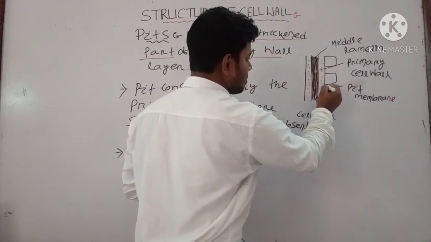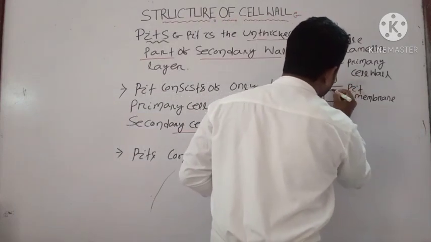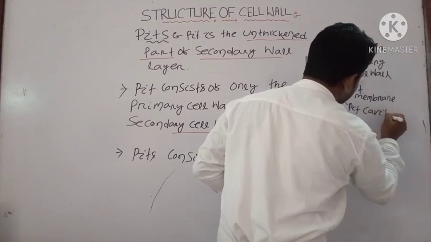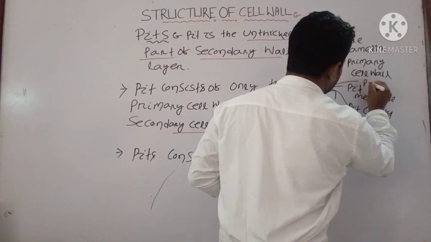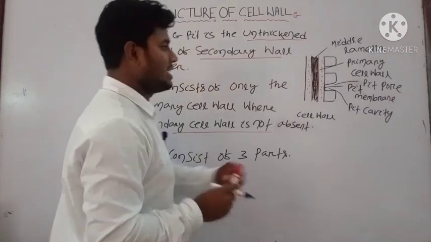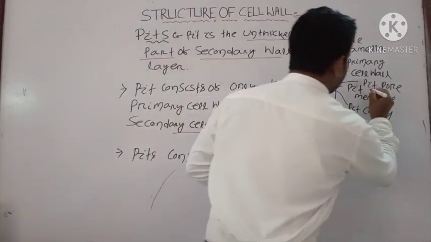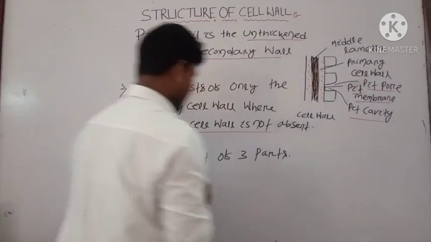This portion is known as your pit membrane. Then this is known as your pit cavity, and this top portion is known as your pit core. Okay, three terms are there: pit core, pit membrane, and pit cavity.